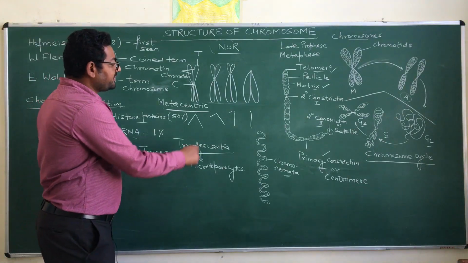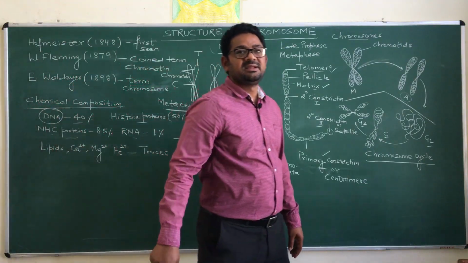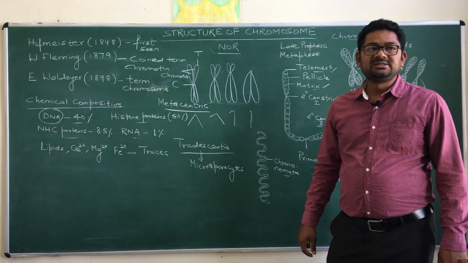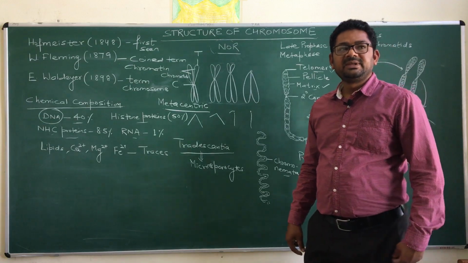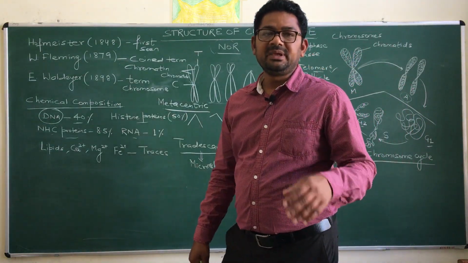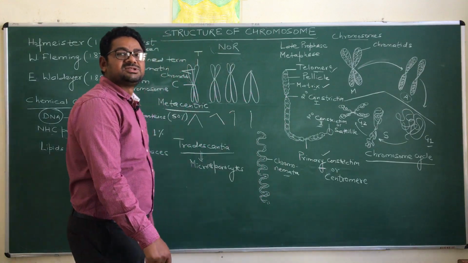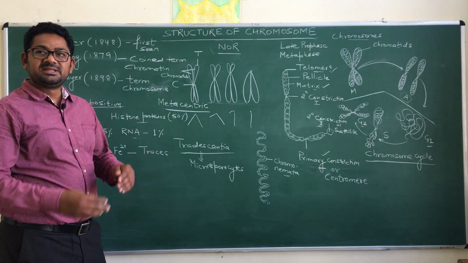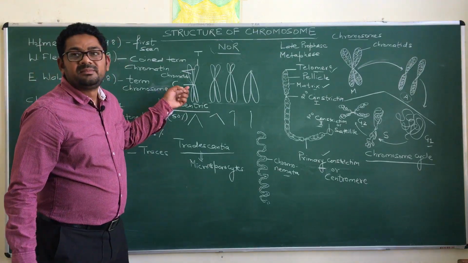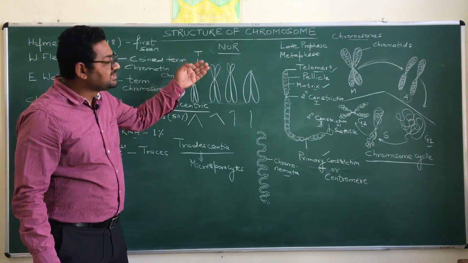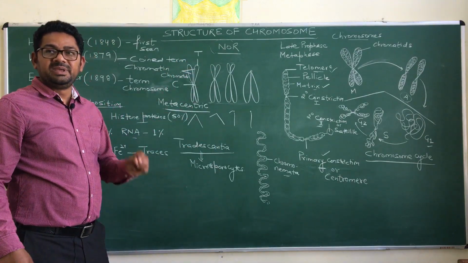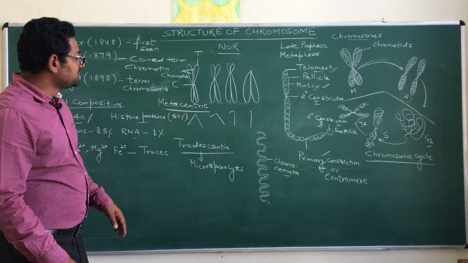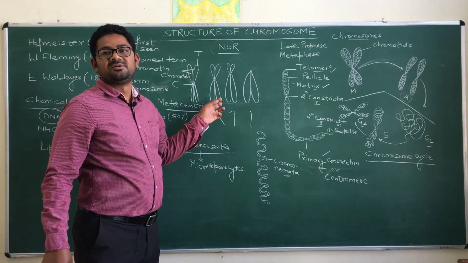Another type of chromosome is named submetacentric, as the name indicates. In this case, the length of one chromatid is short, that is different. It means the length of arm P and the length of arm Q are not the same, because the position of the centromere is just above that of the metacentric chromosome. So the length of arm P will be short as compared to Q. This type of chromosome is named a submetacentric chromosome.